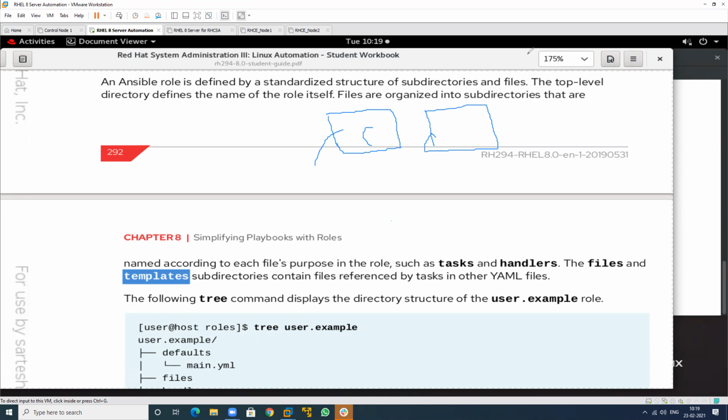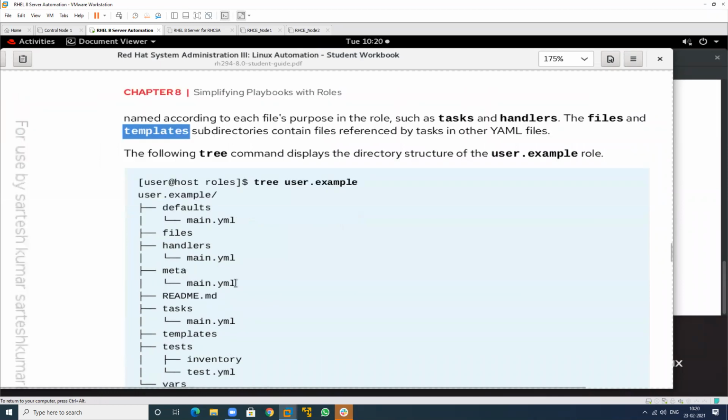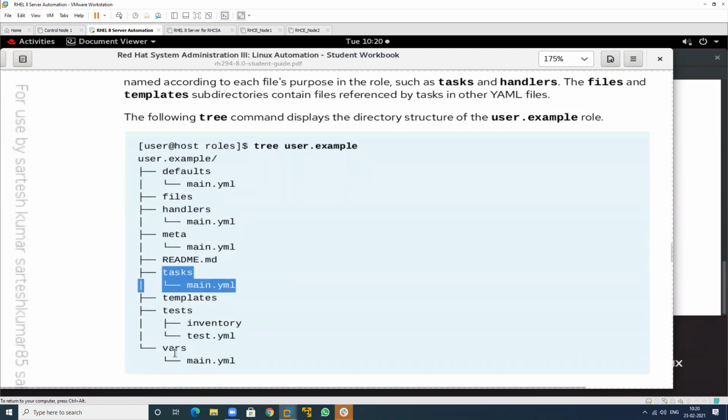If you want to search for your tasks, all the tasks are written in the tasks folder, in this particular file. And if you want to search for the variables, they are written in this particular file. And if you want to search for the handlers that are to be used in this task, they are written in this particular file. All the tasks are divided in small manner, and this is used as one entity. It means one concept, the role structure.